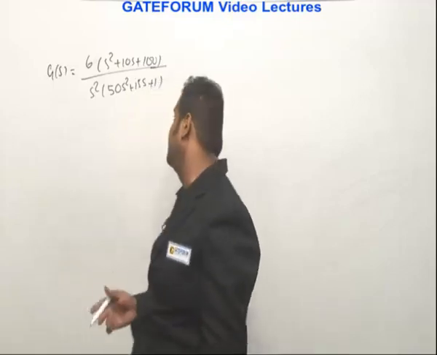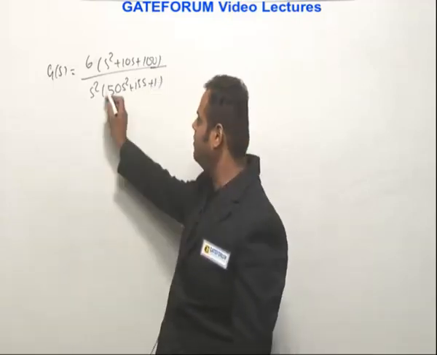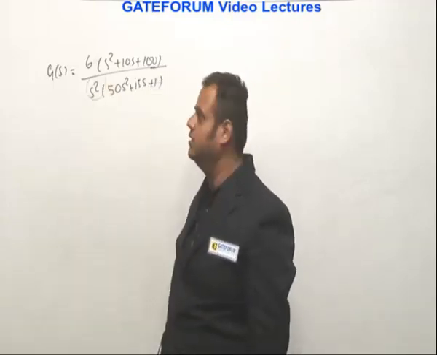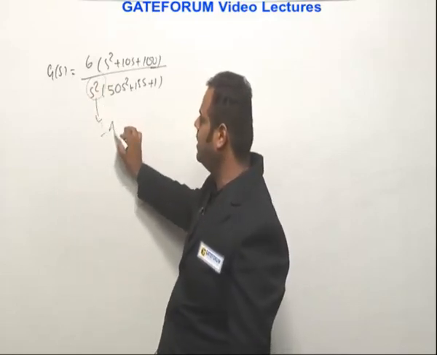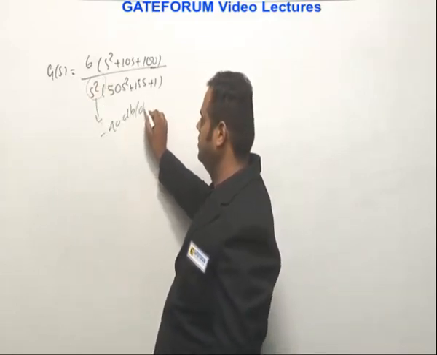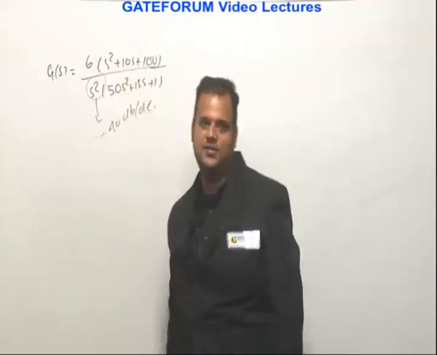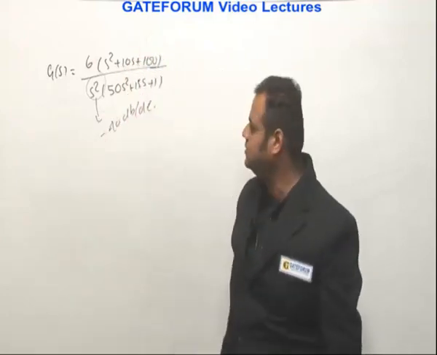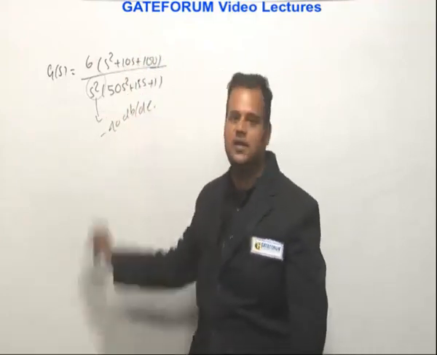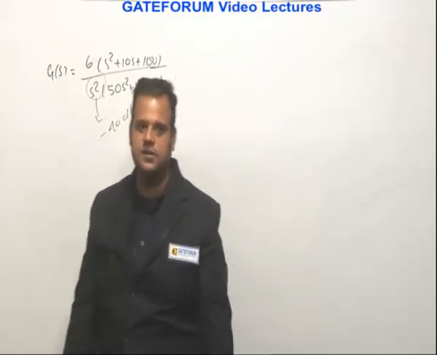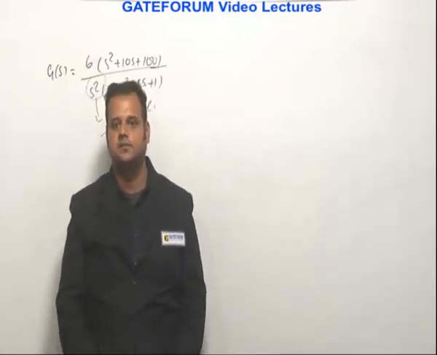So if you refer here, there are no zeros at origin. However, there are poles at origin, that will be 2 poles. So this term itself will contribute minus 40 dB per decade, right? And all these other things will come into the picture at higher frequency. They are asking about the low frequencies. So there are 2 poles, it is minus 40 dB per decade. This is given in option C. C is the right answer for this.